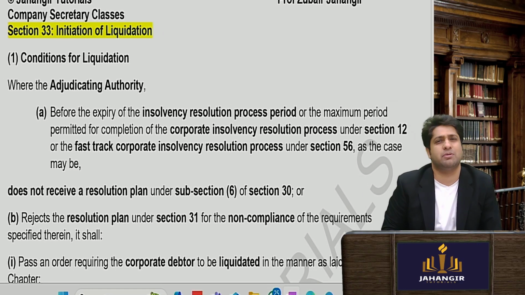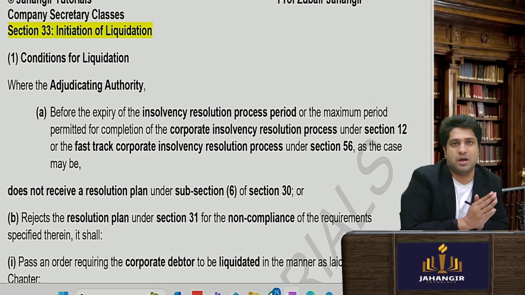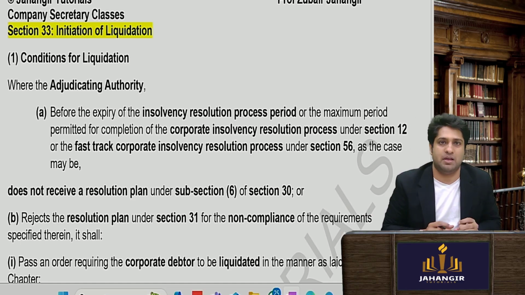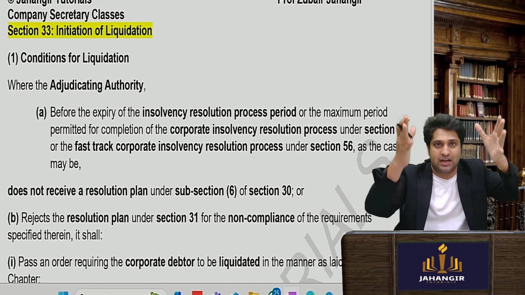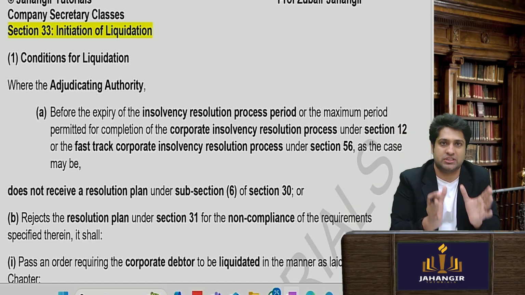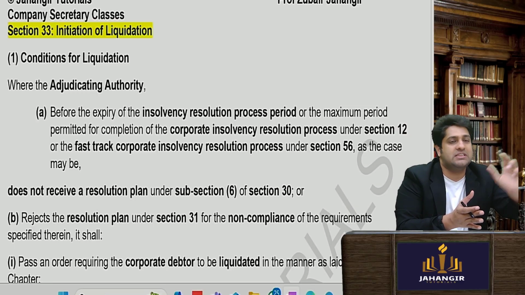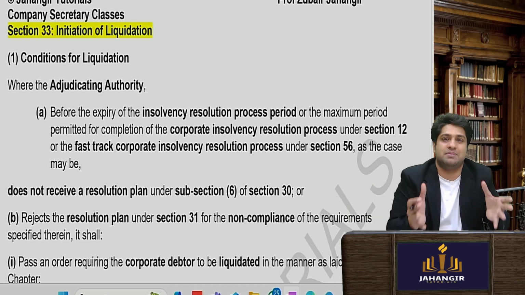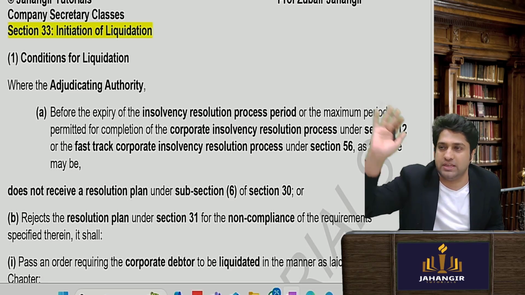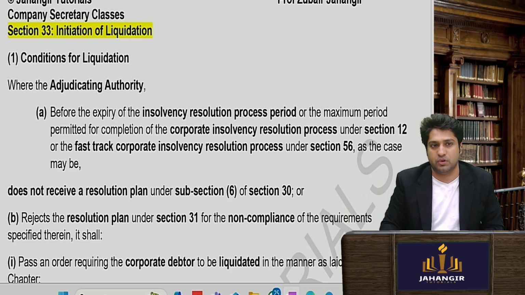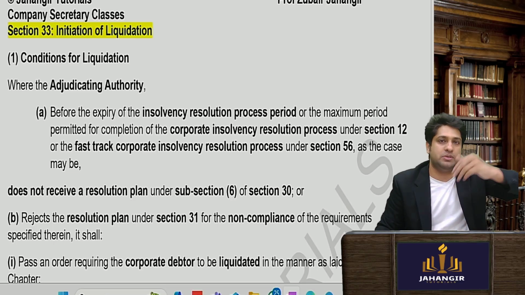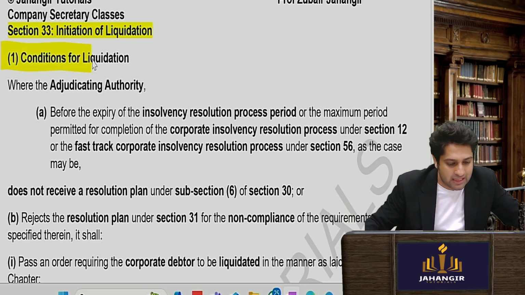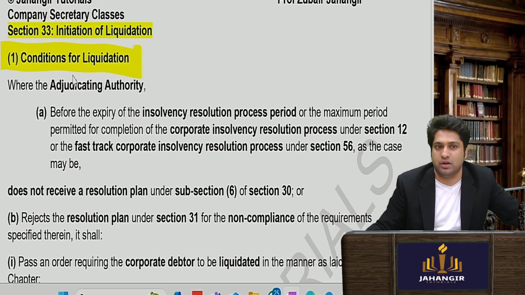Okay, now liquidation is about selling the company. So now a liquidator will be appointed. The resolution professional can become the liquidator, or a new liquidator can be appointed who will sell these assets. He will identify liquidation assets. Liquidation assets means those assets which can be sold to recover money. You cannot sell off personal jewelry; if a bank is being liquidated, they cannot sell the locker room things which are just kept as security. Okay, so which can be taken to be sold and which cannot will all be identified. And then the money will be distributed as per the waterfall arrangement.